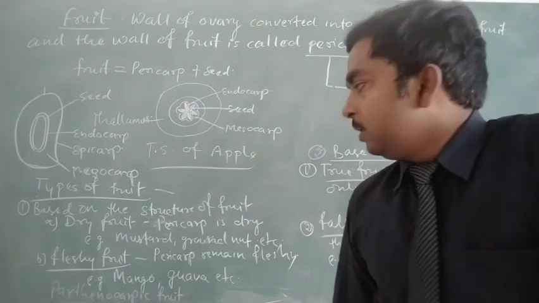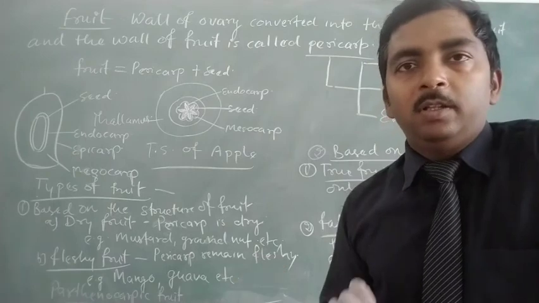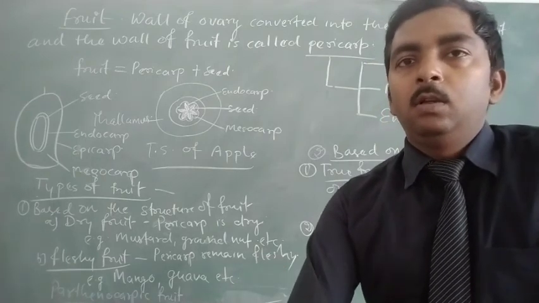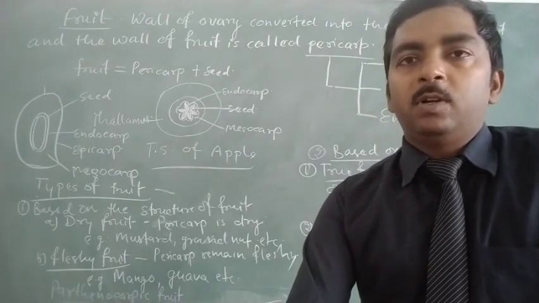Both processes take place simultaneously. In the case of parthenocarpic fruit, the formation of fruit takes place without fertilization.